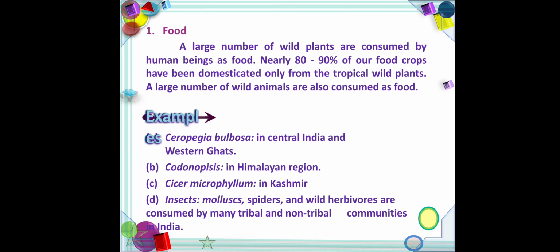So first one, consumptive use value. Consumptive use value means directly used, as many plants are used in primary healthcare for the preparation of drugs. So drugs are prepared from many plants. Also fuels and food.